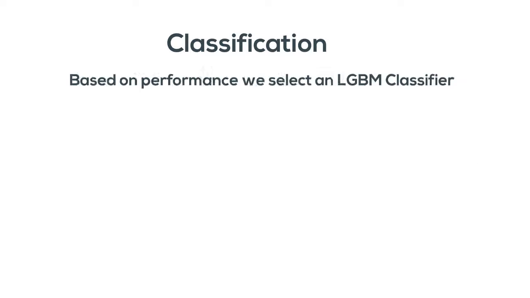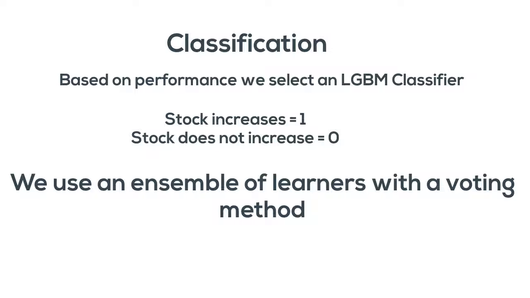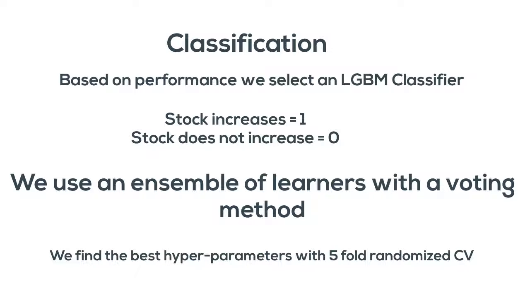So we've predicted price. Now, in order to predict confidence, we turn it into a classification problem and use a LightGBM classifier. We use an ensemble of LightGBM classifiers to further improve validation accuracy, and we'll use a soft voting method to choose the best score among them. We find the best hyperparameters with 5-fold randomized cross-validation.